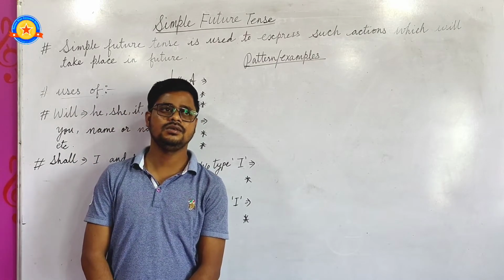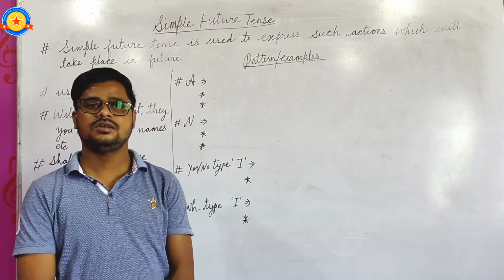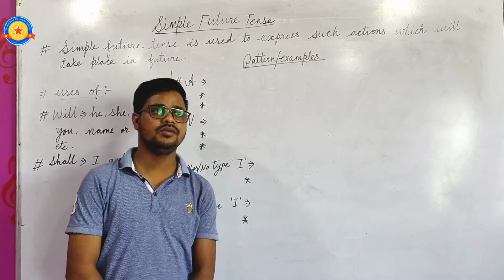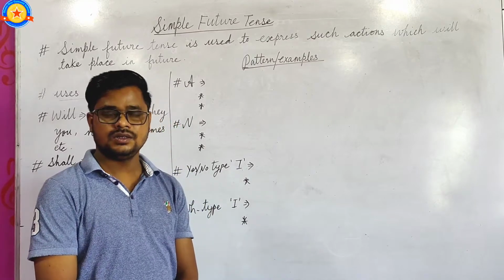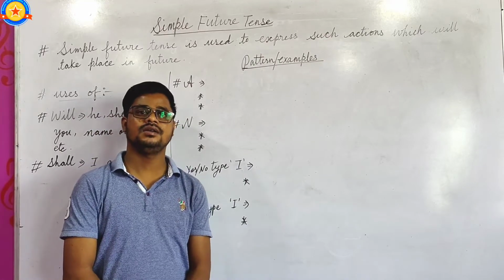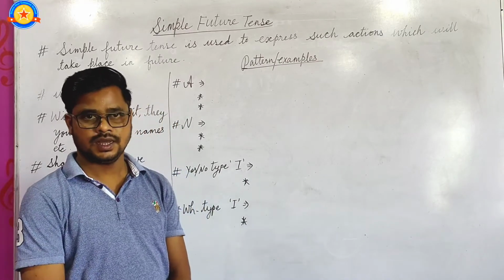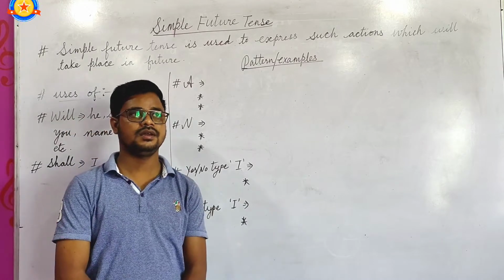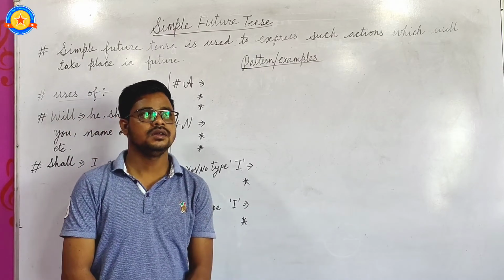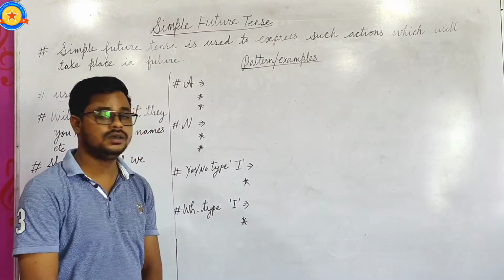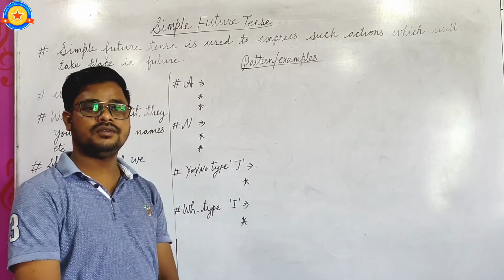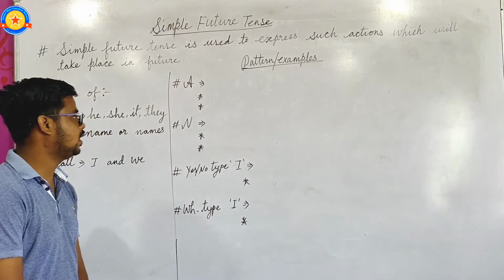Okay, let me tell you the parts of future tense. There are four parts of future tense: simple, continuous, perfect, and perfect continuous tense. Okay, future perfect continuous tense. But today we are going to learn only about simple future tense. So let me tell you the definition of simple future tense.